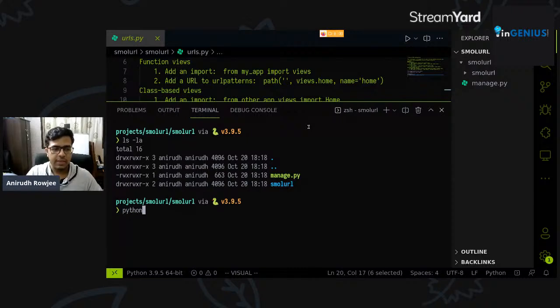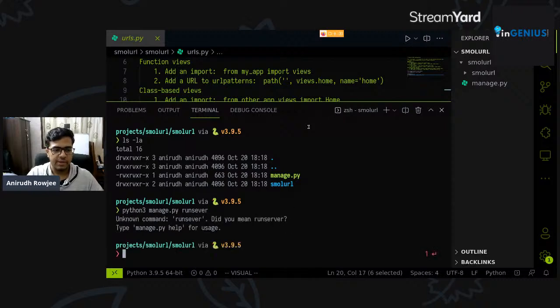Now, like I told you before, manage.py is our primary interface to all administrative functions in Django, right? We do python3 manage.py runserver. So what happens at this point is once we hit this command, Django will spin up a development server for us. This is not a server meant to be used in production deployments, but this is good enough for us to understand exactly how our web app works, and for us to get a live demo of things. Well, let's hit enter.